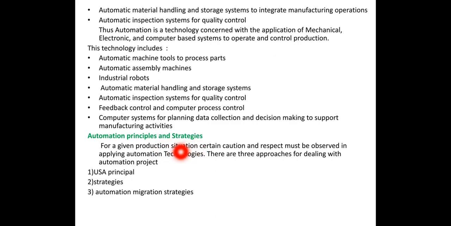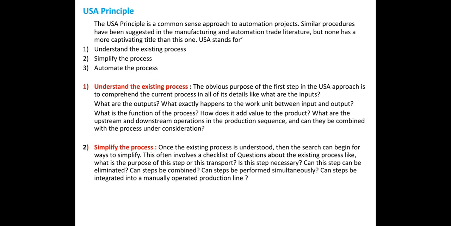Automation principles and strategies. For a given product situation, certain caution and respect must be observed in applying automation technologies. There are three approaches. Already we have studied in the first module of the SIM: the USA principle, strategies, and automation migration strategies. The USA principle means: U means understand the existing process, S means simplify the process, and A means automate the process.